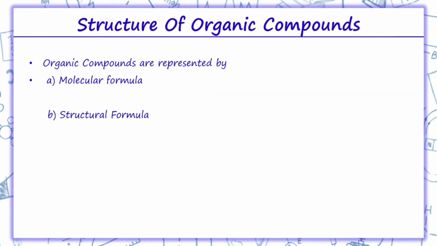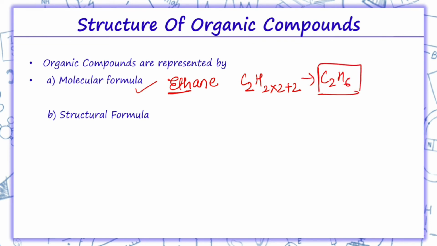Now coming on to the next topic, that is the structure of organic compounds, like what we discussed. So organic compounds are basically represented in two ways. The one is the molecular formula, as we saw, like if we want to write the molecular formula of ethane, now we know eth means carbon 2, ane means it is belonging to the alkane series, so 2 into 2 plus 2, formula will be C2H6. So this is known as the molecular formula.